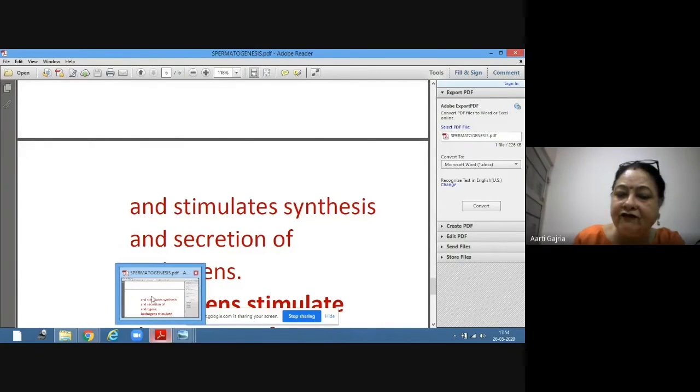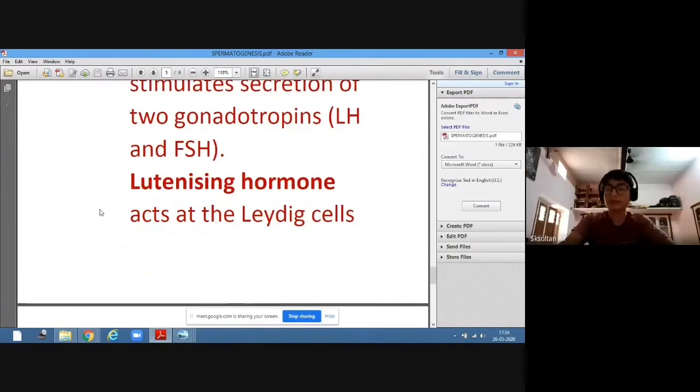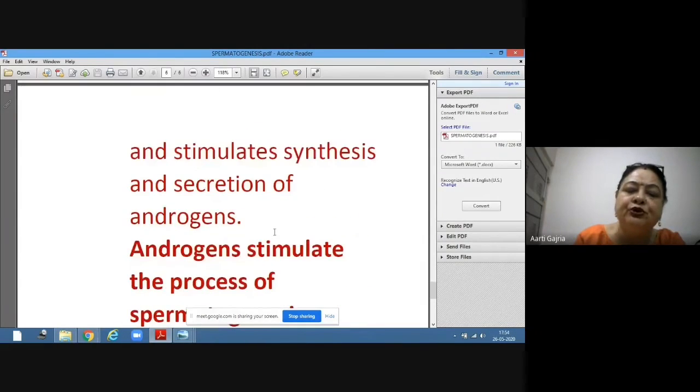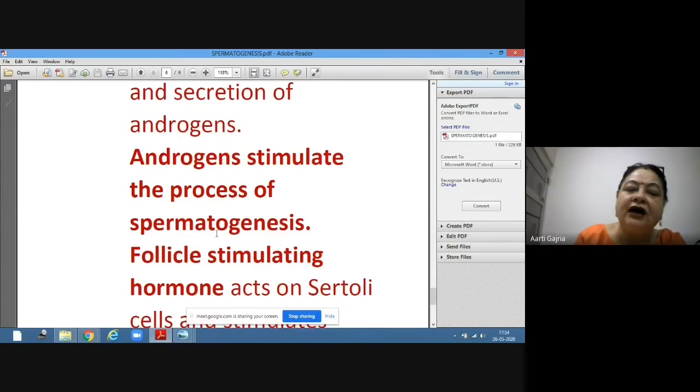This is again a very important 1 mark question. Luteinizing hormone is acting on Leydig cells to secrete androgens. Now, what is the role of androgens? Androgens are stimulating the process of spermatogenesis.